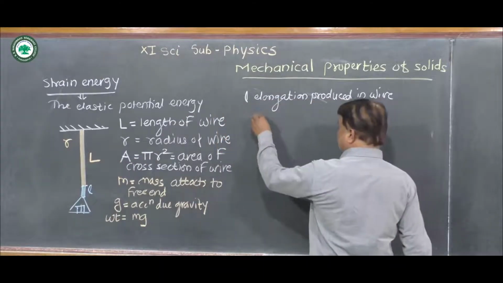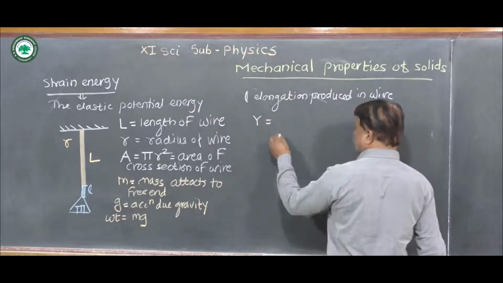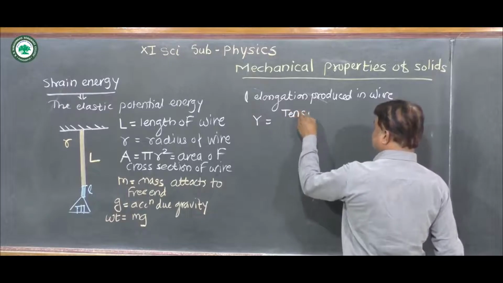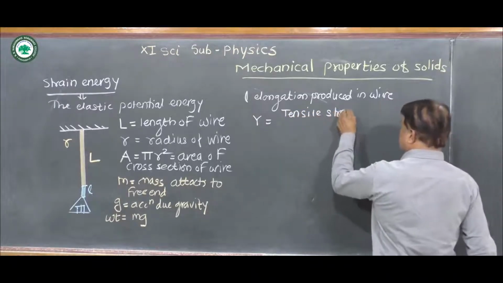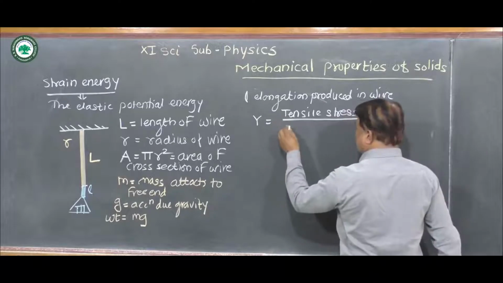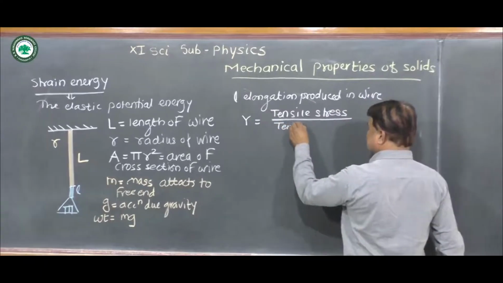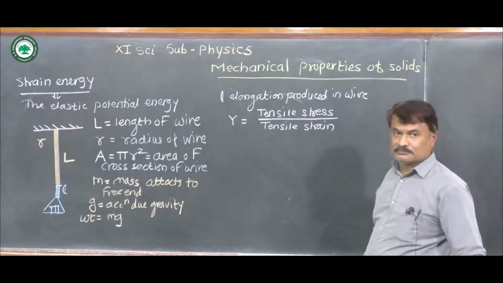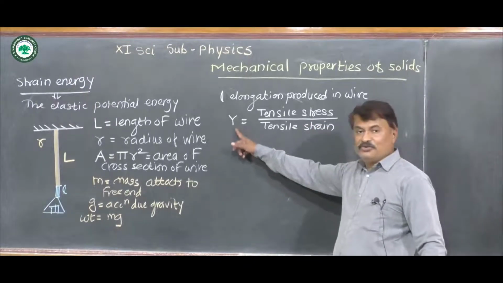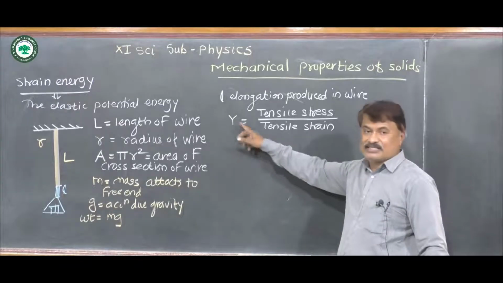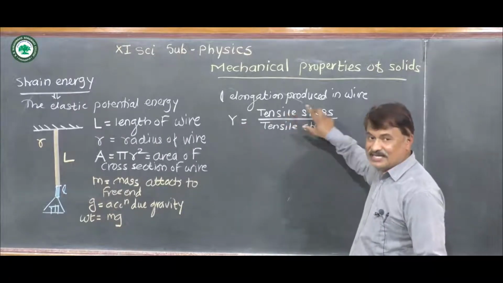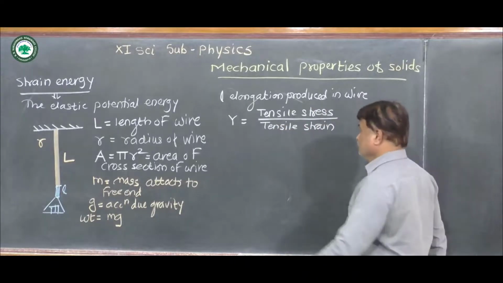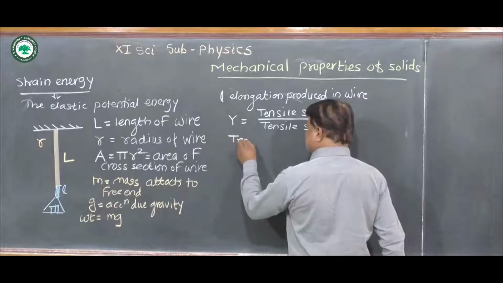We write Young's modulus Y equal to tensile stress upon tensile strain. According to the definition, Young's modulus is simply the ratio of tensile stress to the tensile strain. We know the formula for tensile stress.